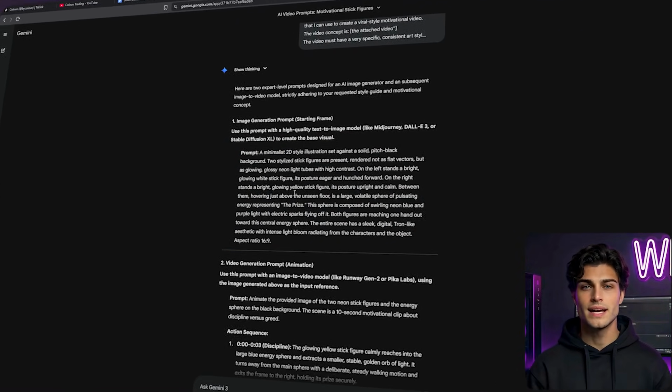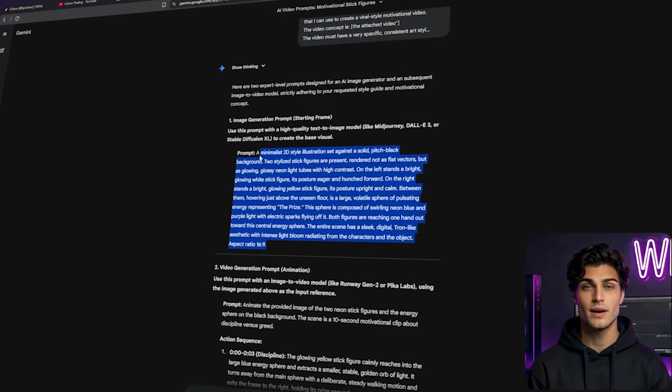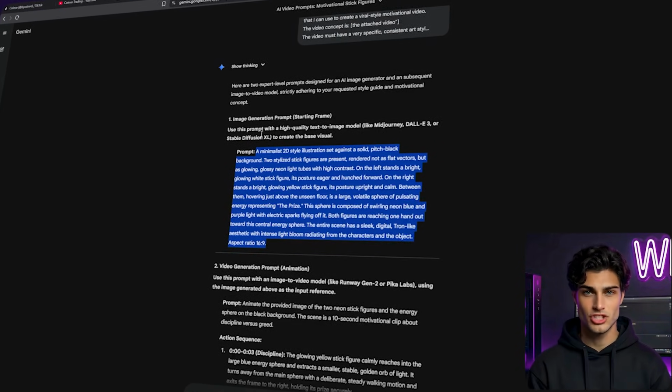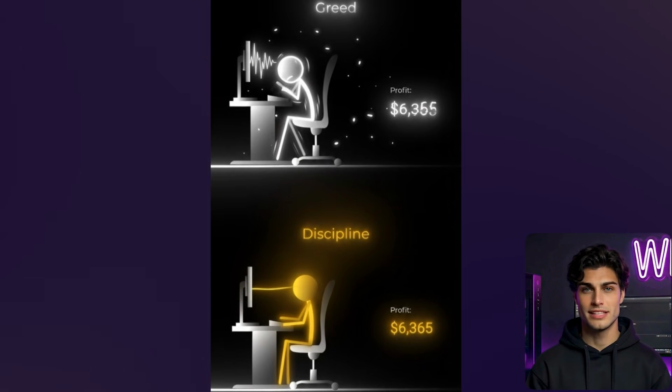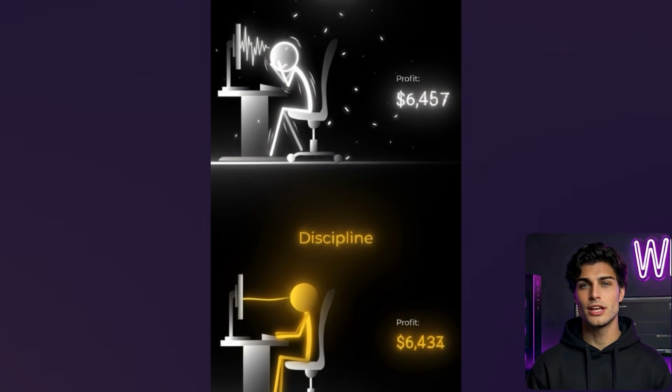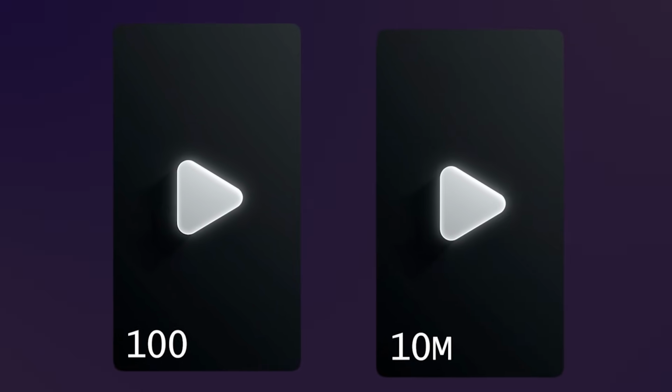It describes a minimalist 2D vector style illustration against a solid pitch black background. It talks about neon blue and purple lighting. It describes the glowing yellow stick figure. This text is your cheat code. This is the difference between a video that gets 100 views and a video that gets 10 million.